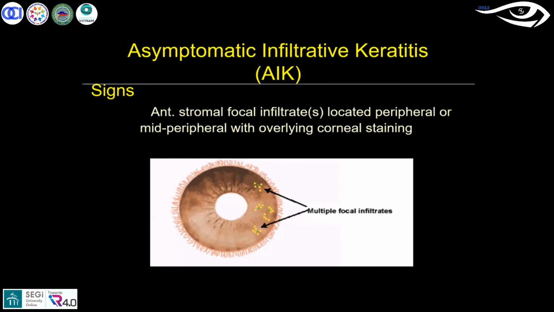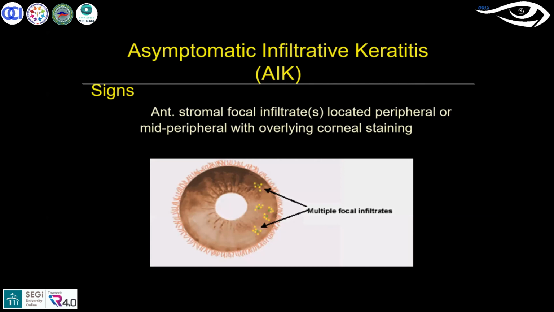So when I say asymptomatic infiltrative keratitis, the infiltrative keratitis which comes with symptoms, they present to you, and then you will find the clinical features we discussed. When you talk about asymptomatic, it means they don't have any symptoms, but on the regular follow-up visits, on your clinical examination under the slit lamp, you find some kind of cellular reaction on the cornea, especially the anterior stroma, the focal infiltrate and the diffuse cellular reactions. It also stains with epithelial staining. So that is typically known as asymptomatic infiltrative keratitis.